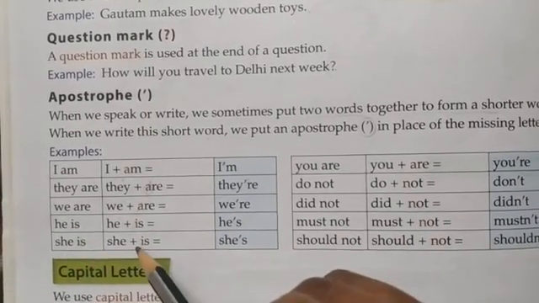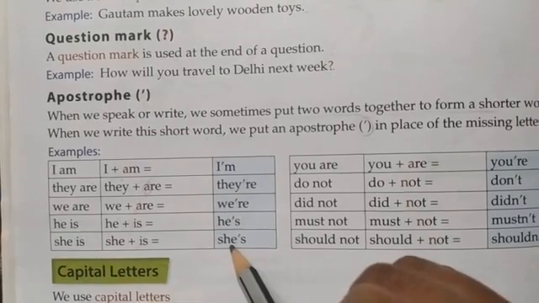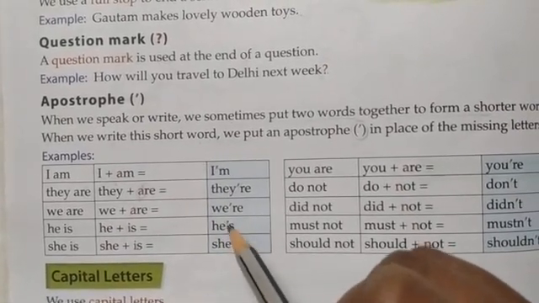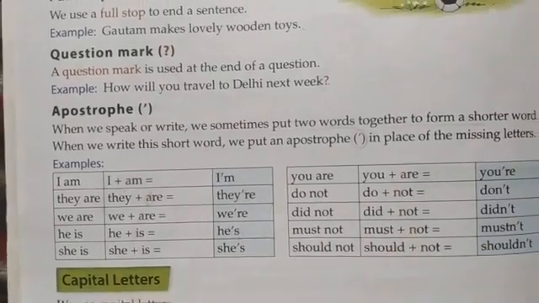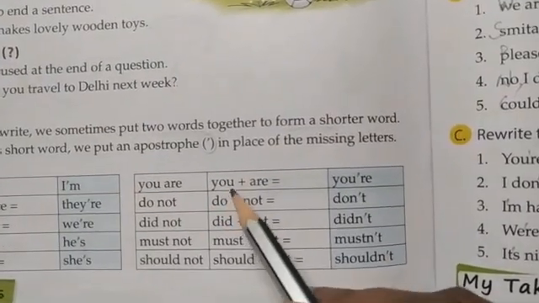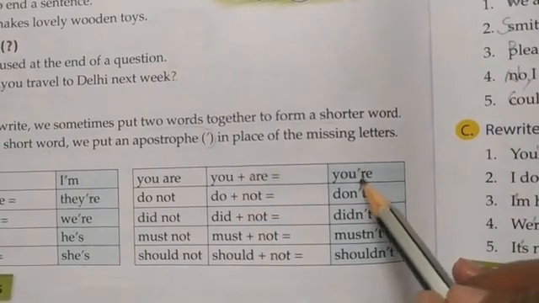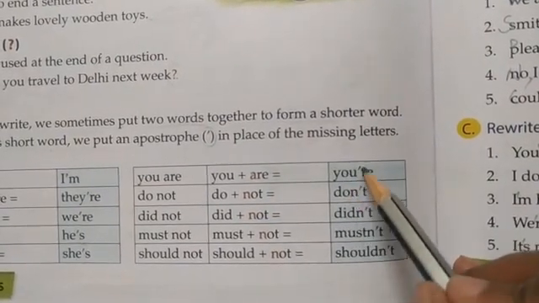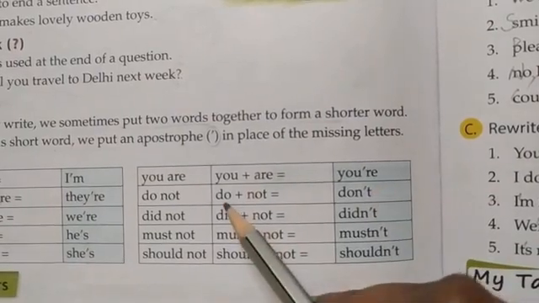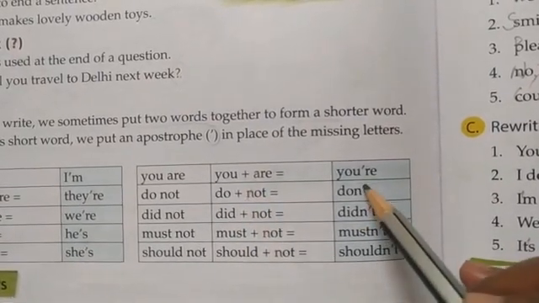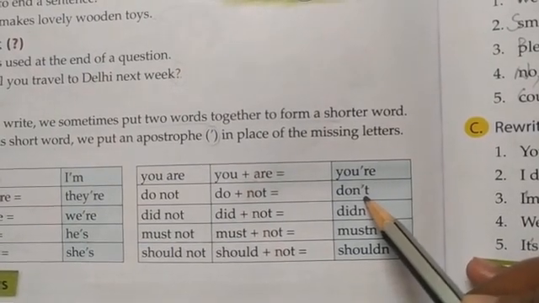She is: the i is removed, she's. So the apostrophe here, she's, he's. Similarly for you are: the a is removed and instead we use an apostrophe, you're. Do not: the o is removed, so don't.